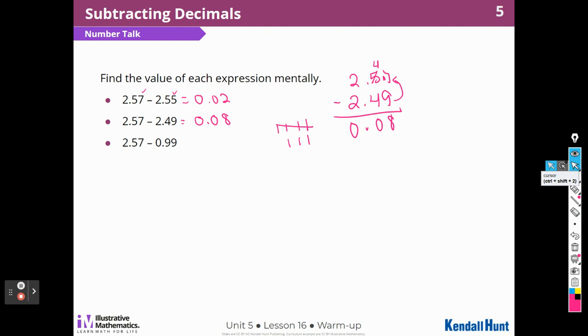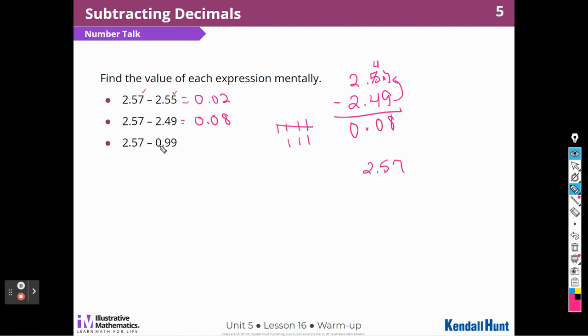I can add 1 hundredth to this and make that 100 hundredths, or 1 whole, right? If I add 100th to that, I could get 1 whole. And then, yeah, if I think about it that way, right? 2 and 57 hundredths.